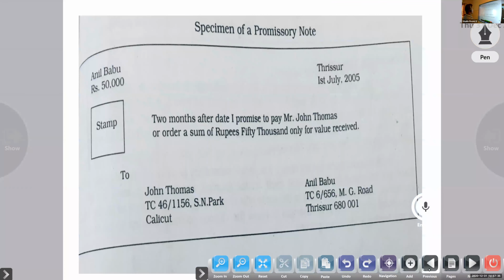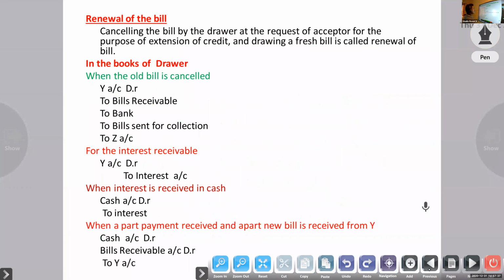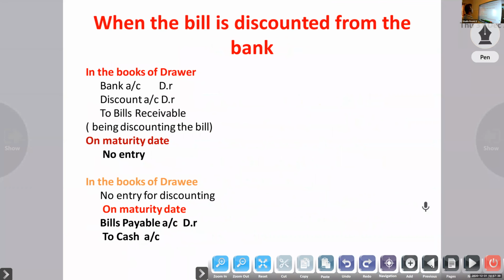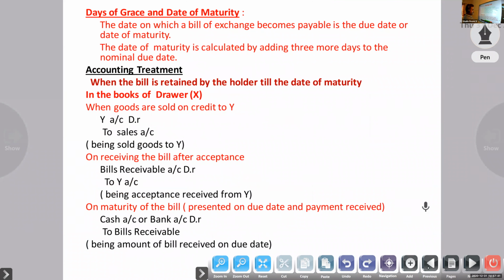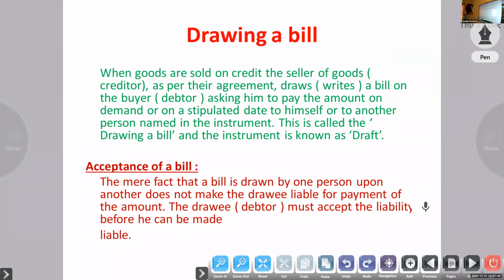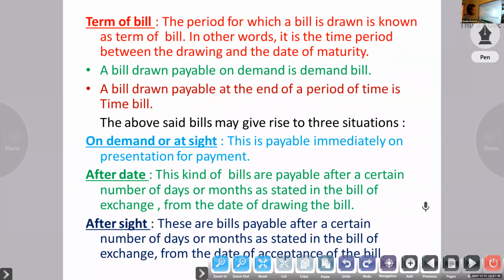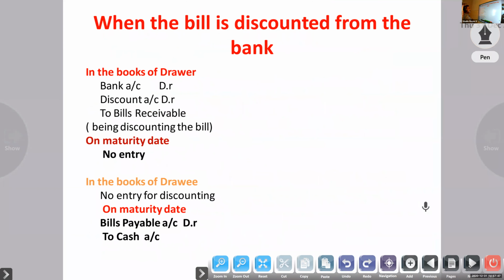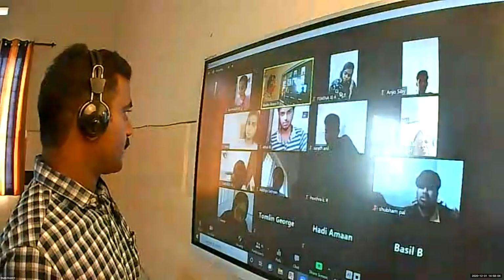Discounting the bill of exchange. That is the second case. When the bill is discounted from the bank, what do you mean by discounting the bill?